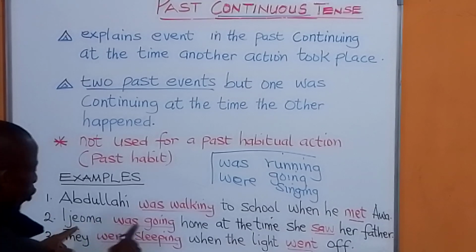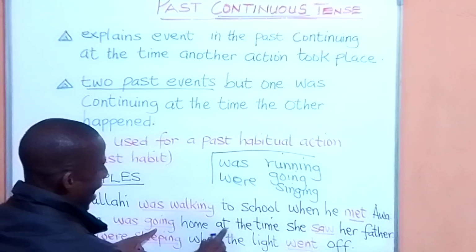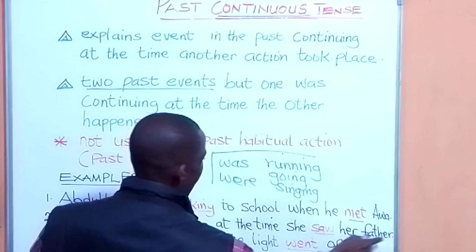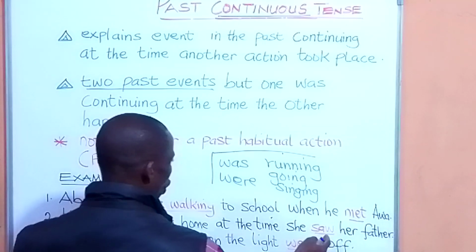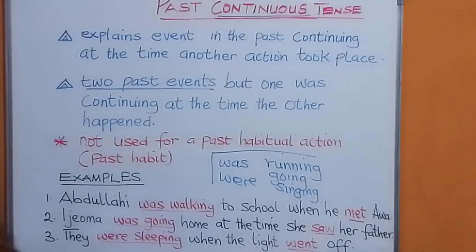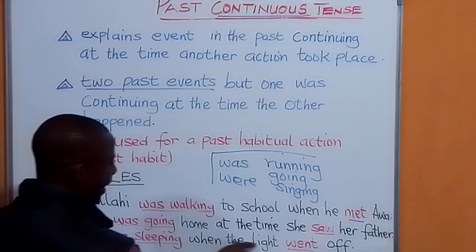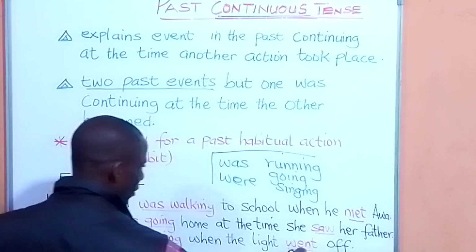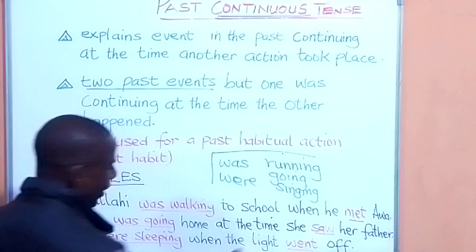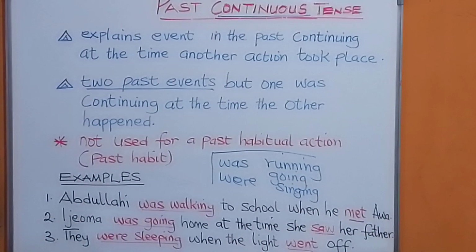Number two, Ijoma was going home at the time she saw her father. Ijoma has not reached home. She was in the process of going home at the time she saw the father. All in the past, saw, was going. Number three, they were sleeping when the light went off.